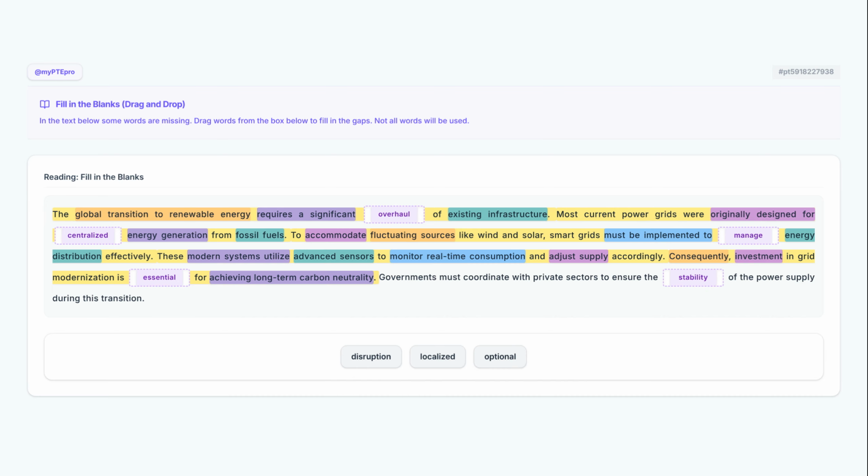I am placing essential into the final blank because it emphasizes that grid modernization is a fundamental requirement for reaching the stated environmental goals. To succeed in reading, fill in the blanks, drag and drop,